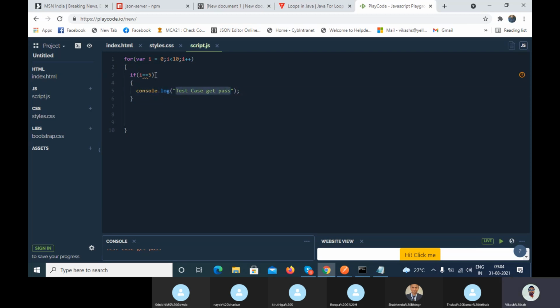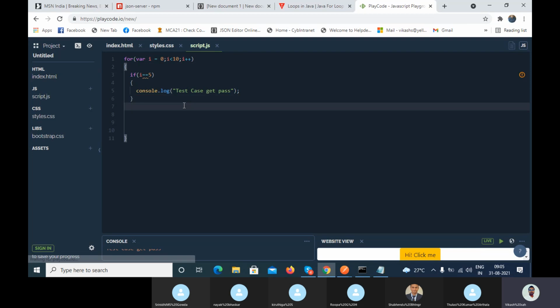So after the 5, tell me, will execution stop or will it continue? It will continue up to 9, like 9. 10 it will come, incremented, then it will fail the condition and it will come out of the for loop. Exactly. Up to 10, and when it comes to 10, it will verify the condition, and if it does not get matched, then it will quit that loop. Okay.